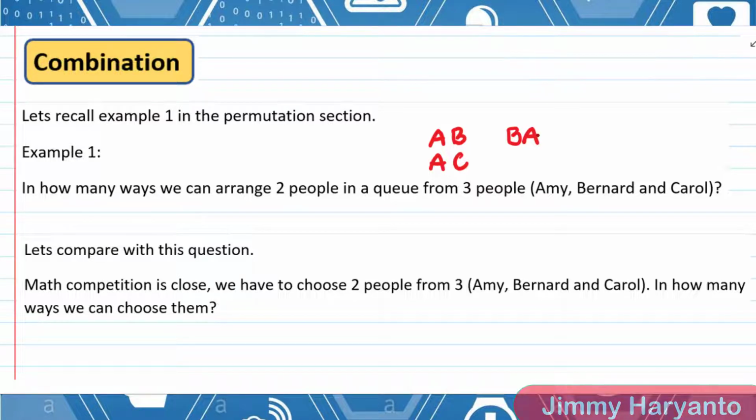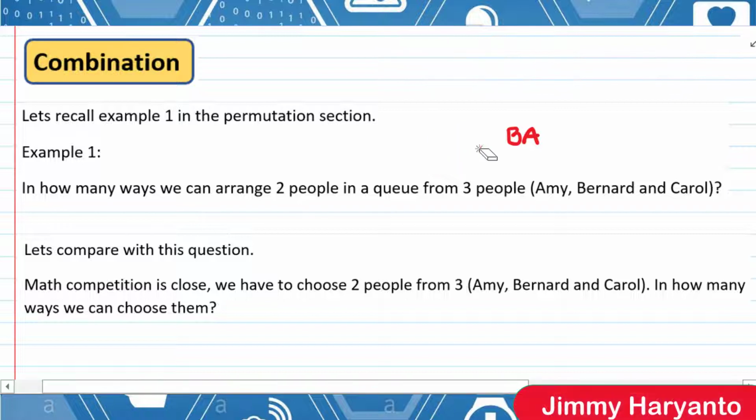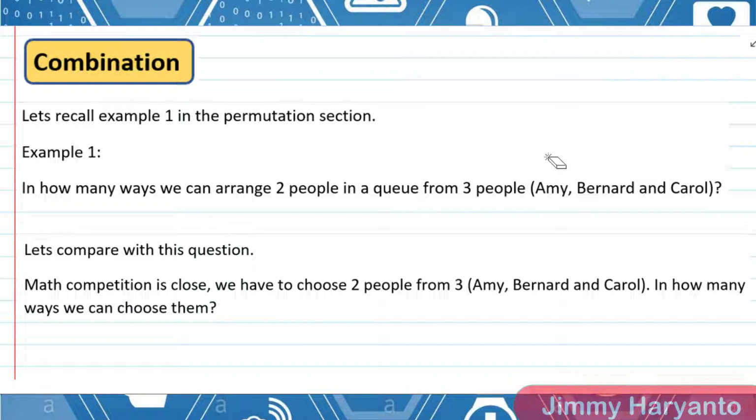After we know the differences between these two questions, let's draw a conclusion. We already know that Example 1 has to be solved using permutation, or filling slots. Filling slots is part of permutation, so let's call it permutation.